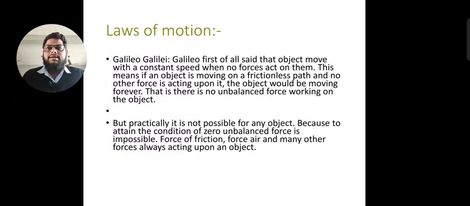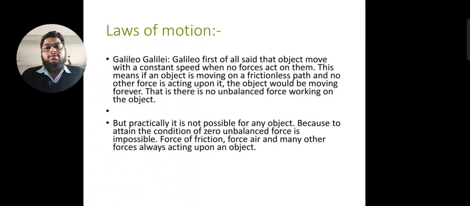Got it? What is he saying? If there is no friction, because friction generates heat and reduces our effort, we need a frictionless surface. If the object is moving on that frictionless surface, it will keep on moving, because there won't be any loss of energy or force, so the object will be moving forever.